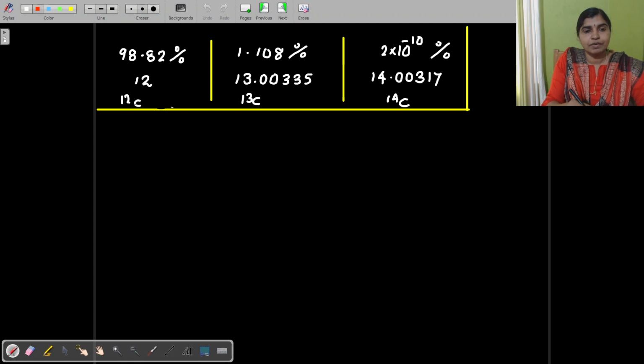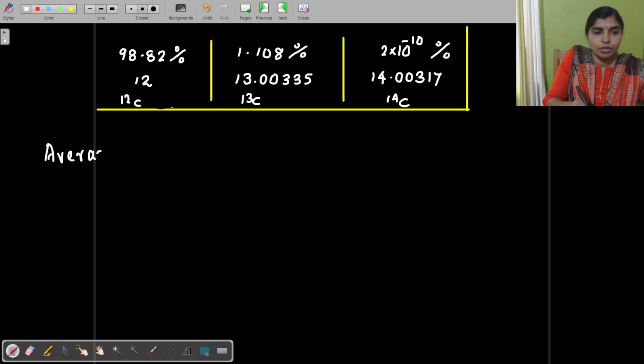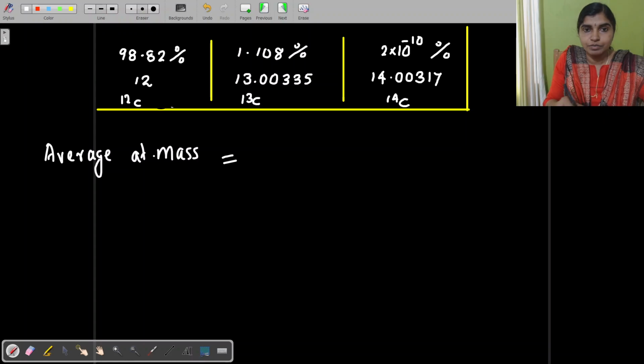The two things are given here. For carbon 12, the mass percentage and atomic mass; for carbon 13, the mass percentage and atomic mass; and for carbon 14, the mass percentage and atomic mass. So how will you find out the average atomic mass? You have to take the average of the three.